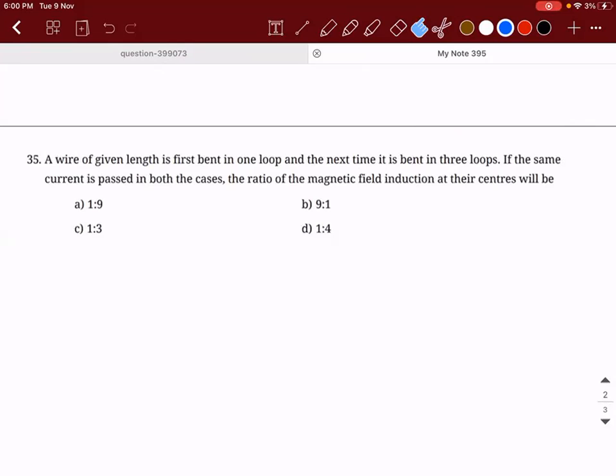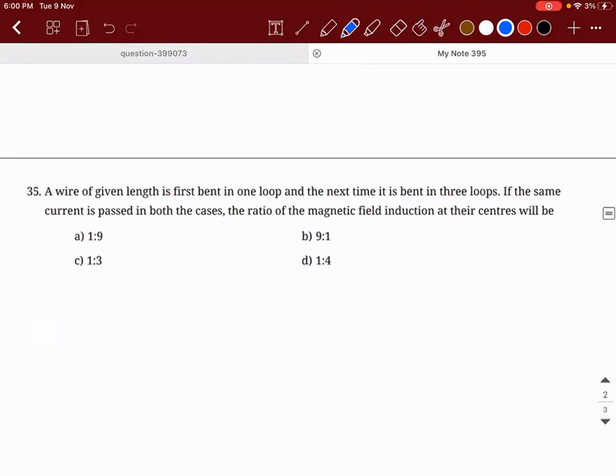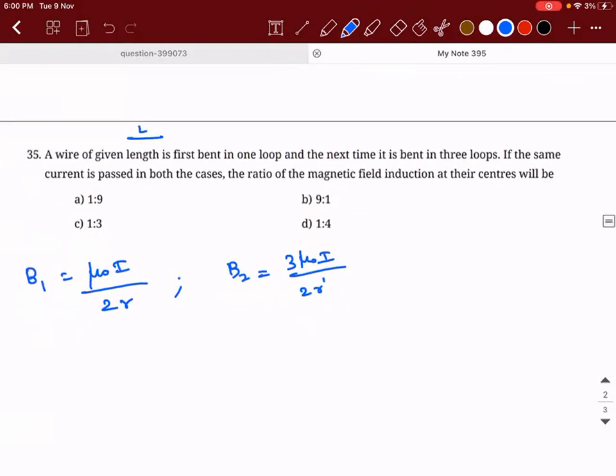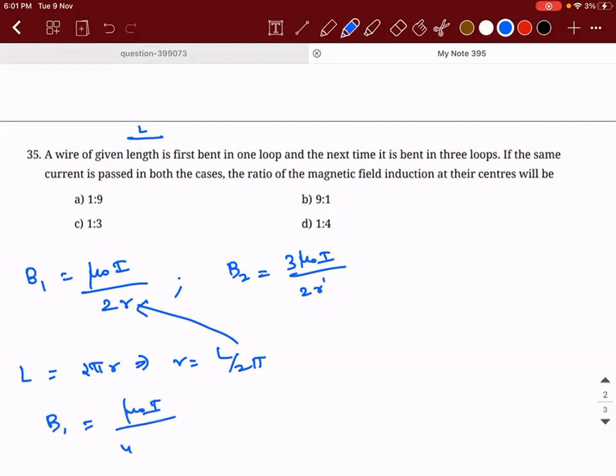So what will be the magnetic field in the first case? B1 is equal to mu naught I divided by 2 times R. What will be the answer in the second case? It will be 3 times mu naught I divided by 2 times R dash. Correct? So the wire has a fixed length L. In the first case, L will be equal to 2 pi R, which implies R is equal to L by 2 pi. Take this and substitute it here. So B1 is equal to mu naught I divided by 4 pi R.